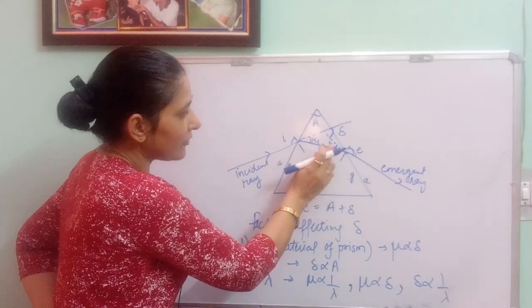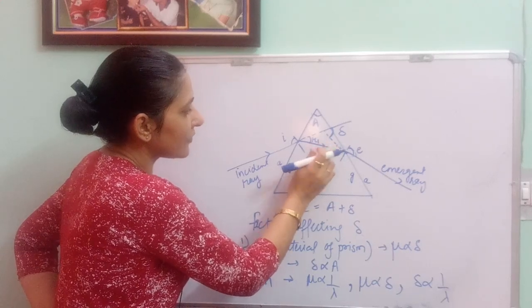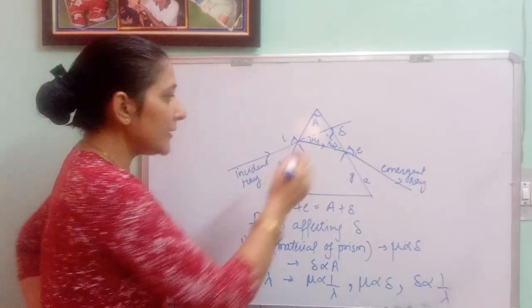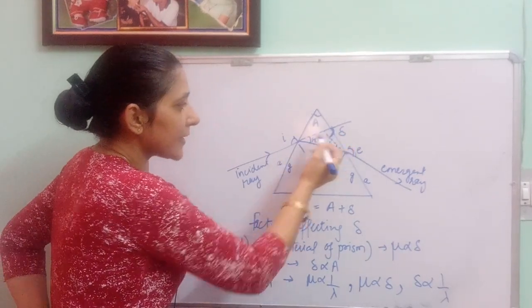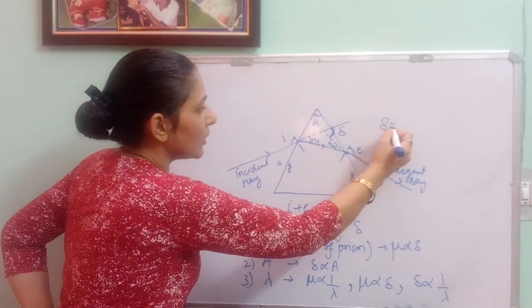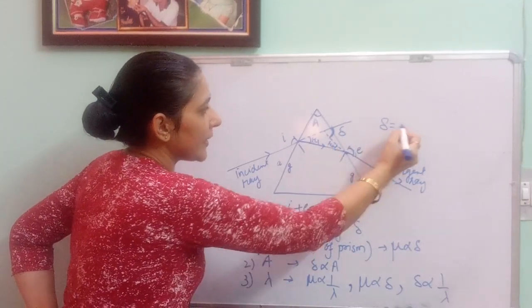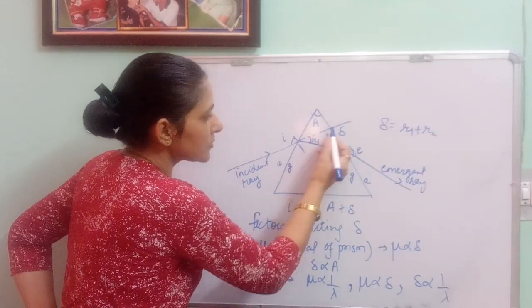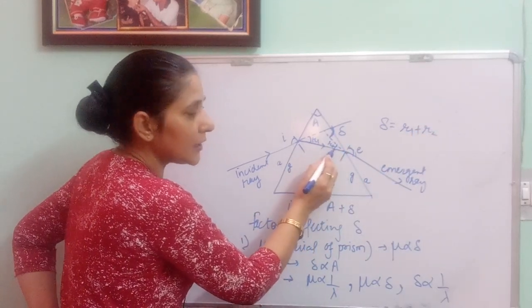This is your second refracted angle, this one. This is your R2, okay. And this angle is the angle of deviation, okay. This deviation is equal to the sum of these two interior angles. So this is your exterior angle, which is equal to the sum of your interior opposite angles.